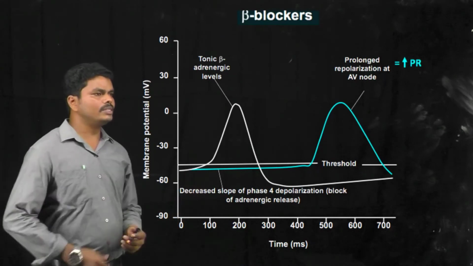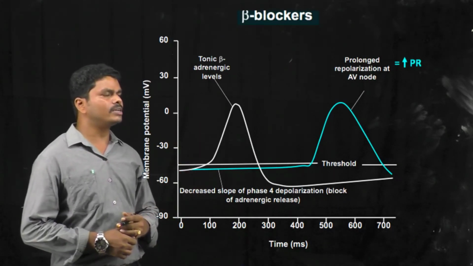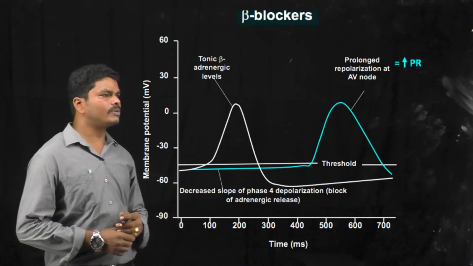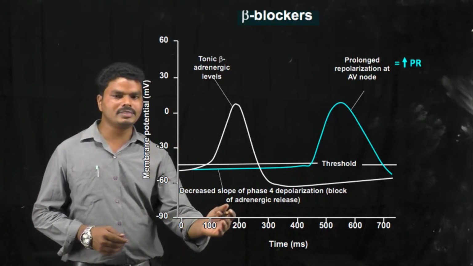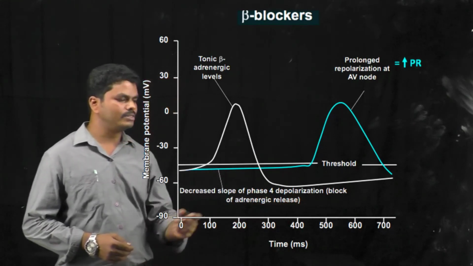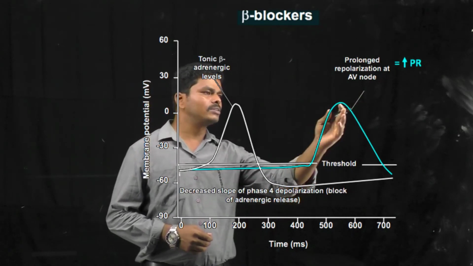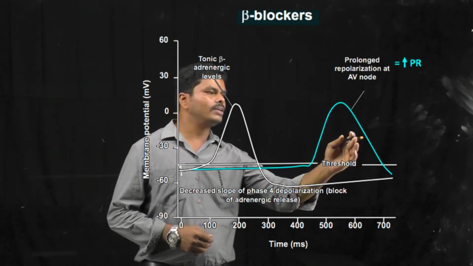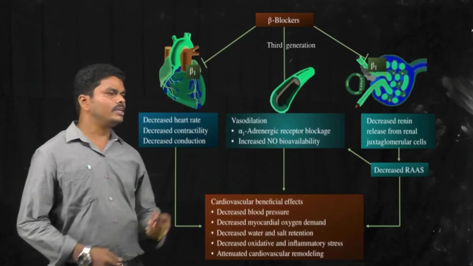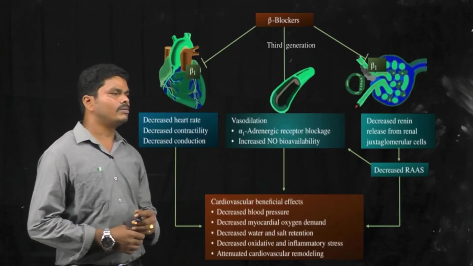When you see this image, by blocking the adrenoreceptors, particularly beta 1 receptors, these beta adrenoreceptor blockers decrease the slope of the depolarization phase, that is phase 0, and they prolong the repolarization phase, that means phase 3. Here we can see the complex of actions by the beta adrenoreceptor blockers.